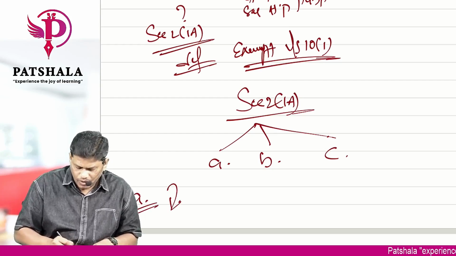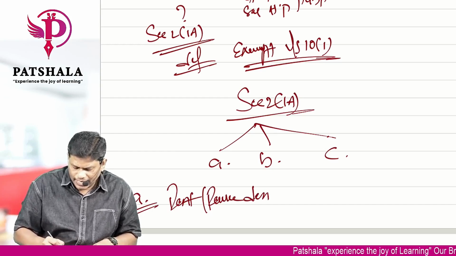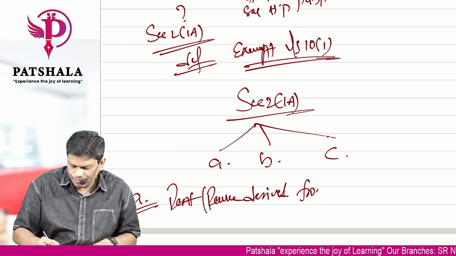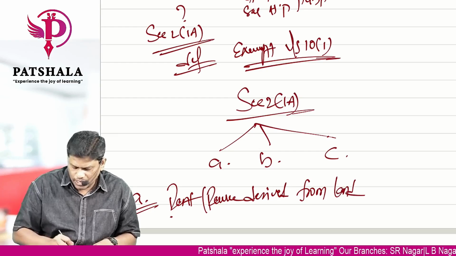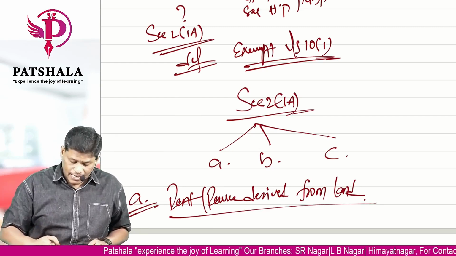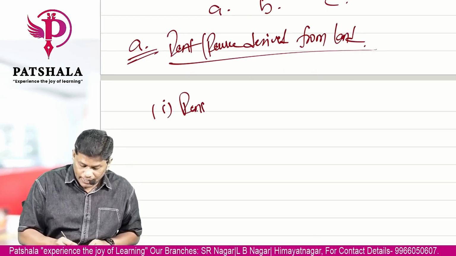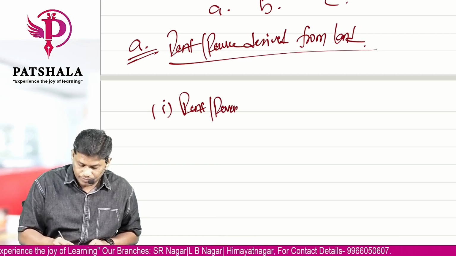First one, rent or revenue derived from land. Okay. To say it is agricultural income as per A bit, there are 3 points that you have to keep in mind. First, you should get a rent or revenue.